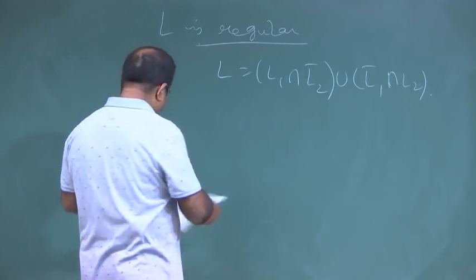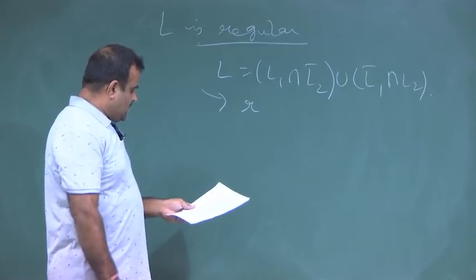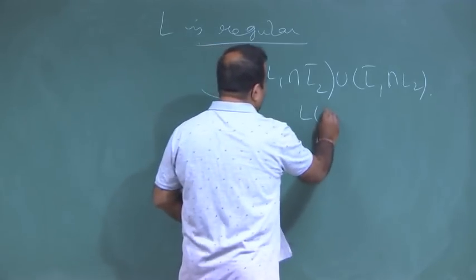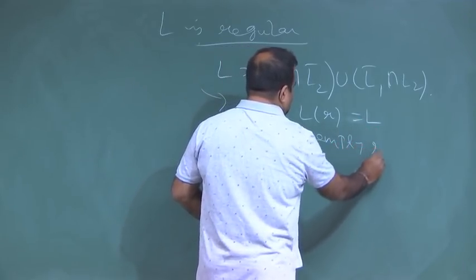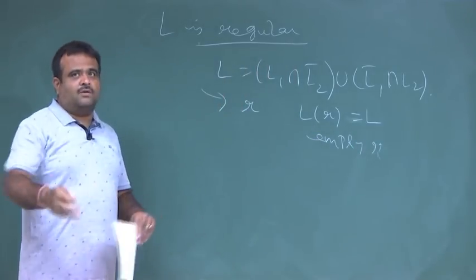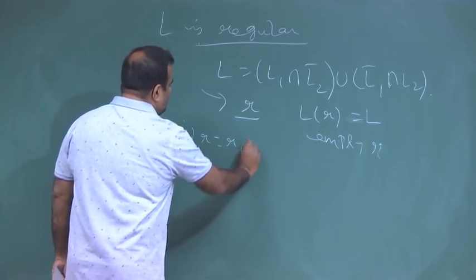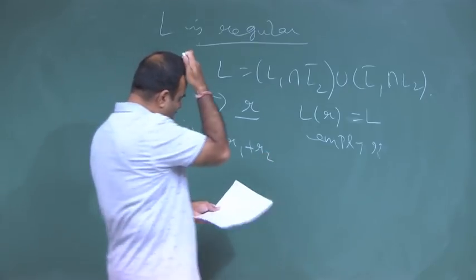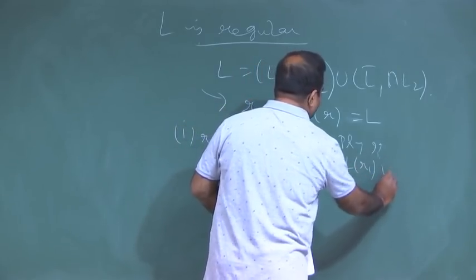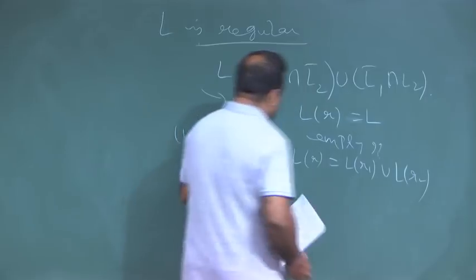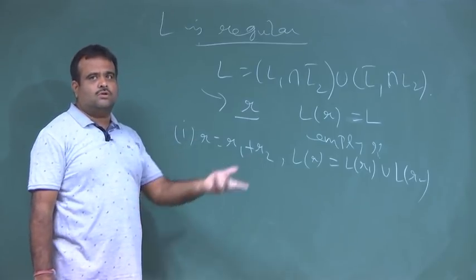So, for this L we can have a regular expression, say R. Now, we check whether L of R is empty or not. This we can check using the number of operators in this regular expression. So, regular expression R is one of three forms. R will be R1 plus R2. In that case L of R is nothing but L of R1 union L of R2. Now, it will be empty if both are empty, if the regular expressions R1 and R2 both correspond to the empty set.